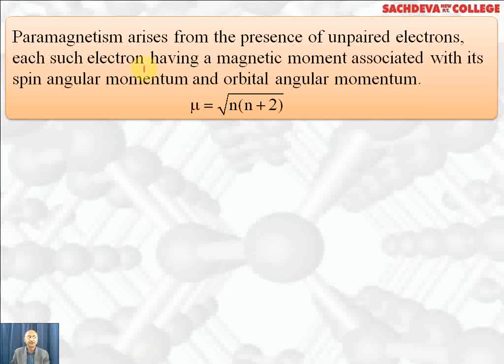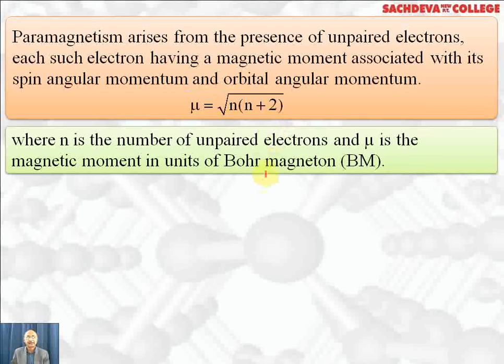Paramagnetism arises due to presence of unpaired electrons, and such electrons have magnetic moment associated with them, spin angular momentum and orbital angular momentum. The formula to calculate magnetic moment is mu equals square root of n into n plus 2. Unit of magnetic moment is Bohr magneton, where n is number of unpaired electrons. So if we have one unpaired electron, it will be square root of 3, that is 1.732 BM.